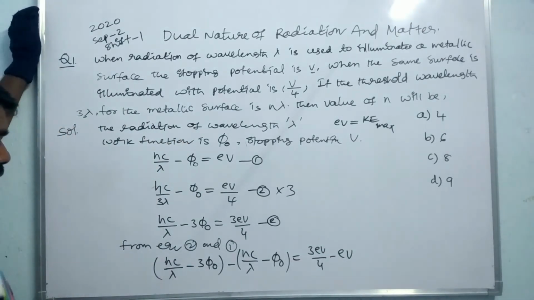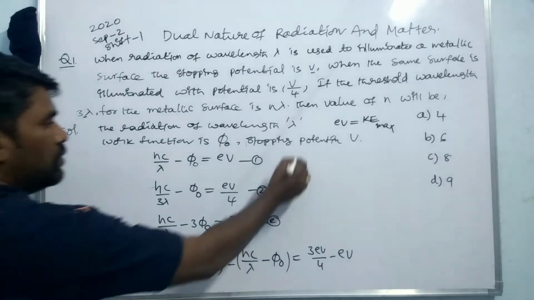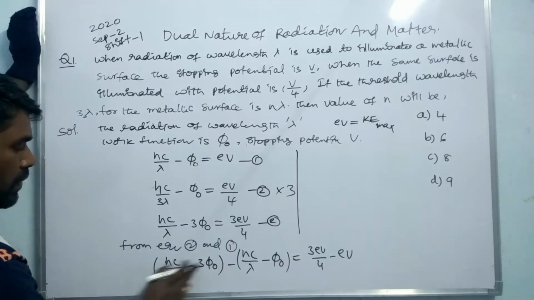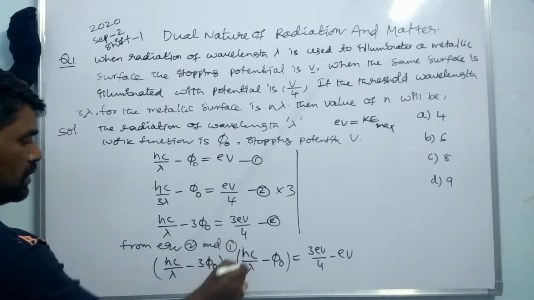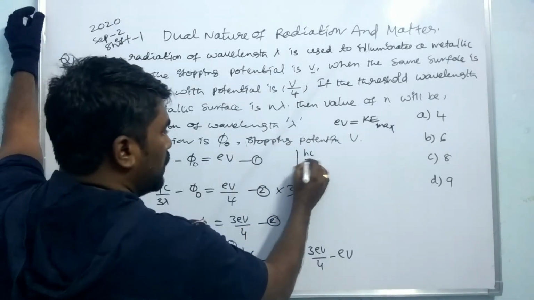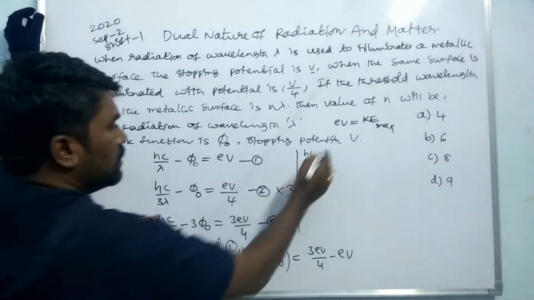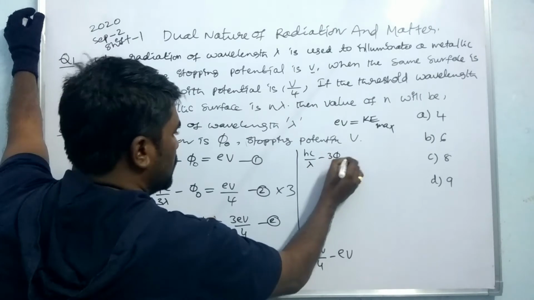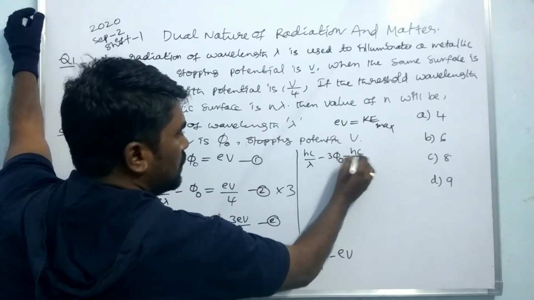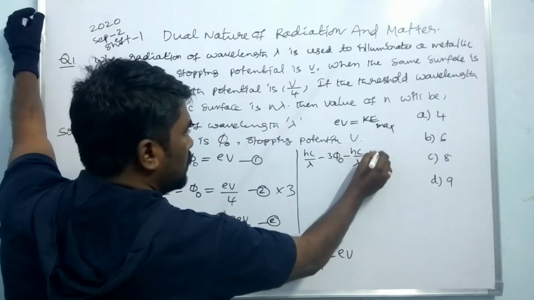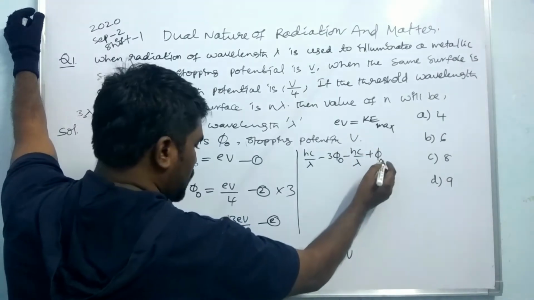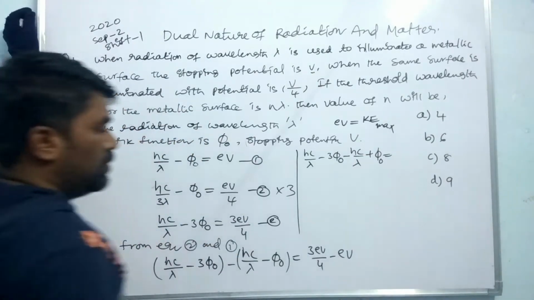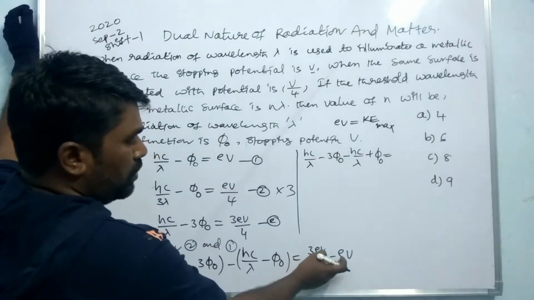Now hc by lambda minus hc by lambda gets cancelled. So minus 3 phi naught plus phi naught is equal to 3 eV by 4 minus eV.